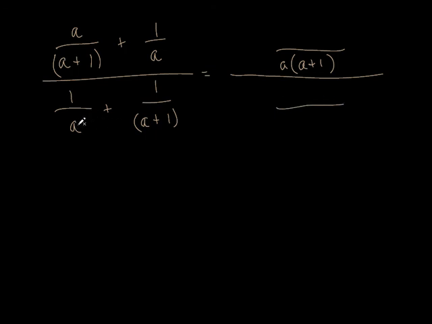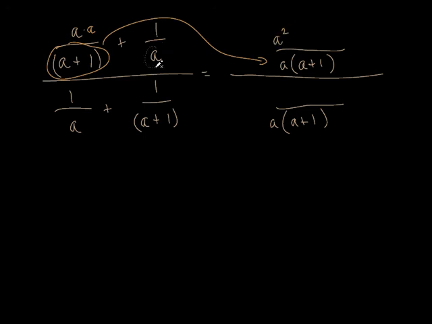Let's do the same thing with this other one. Same exact thing, isn't it? I've got a times a plus 1. Good. That's my denominator. Now, what do we ask ourselves? We ask ourselves, how did we get from this to this denominator? What did I have to multiply this by to get to that? Yeah, I just had to multiply by a. It's that simple. So I multiplied this by a, didn't I? All right, and it's going to be a squared. Let's just write that down. So it's going to be a squared.